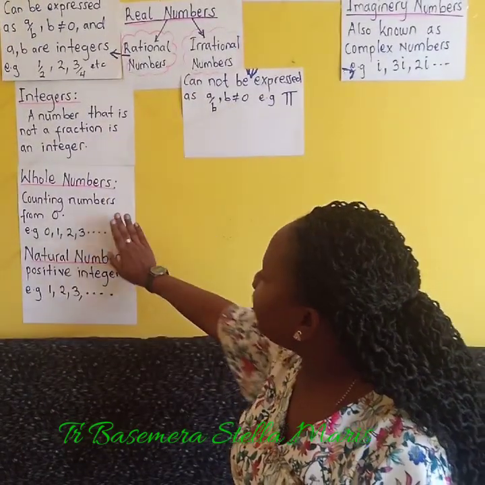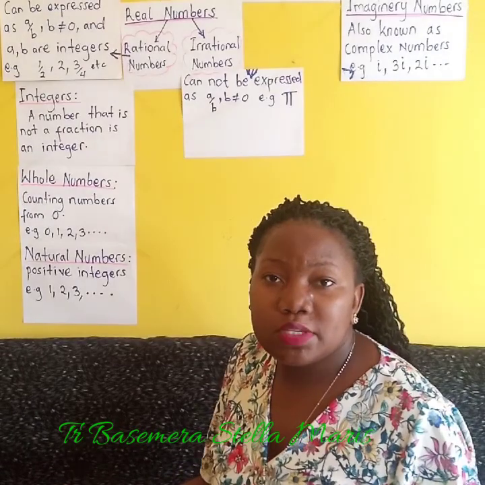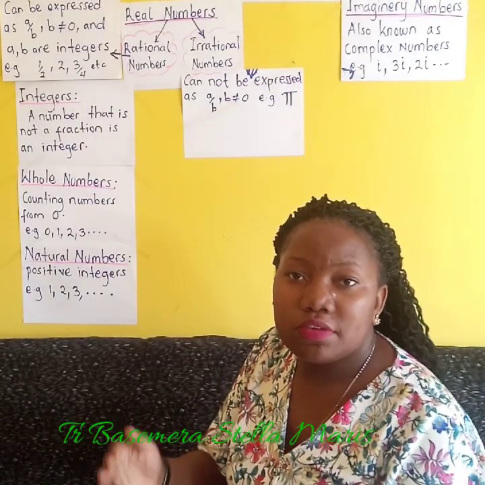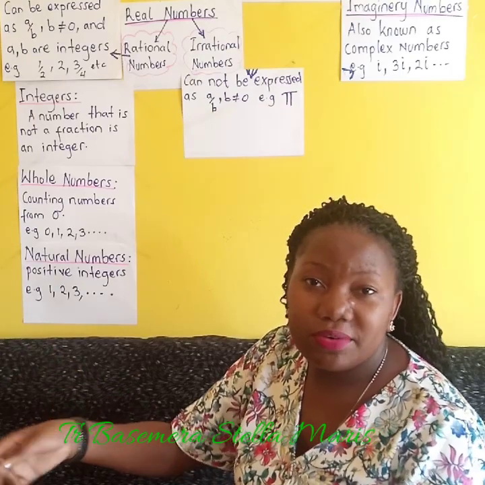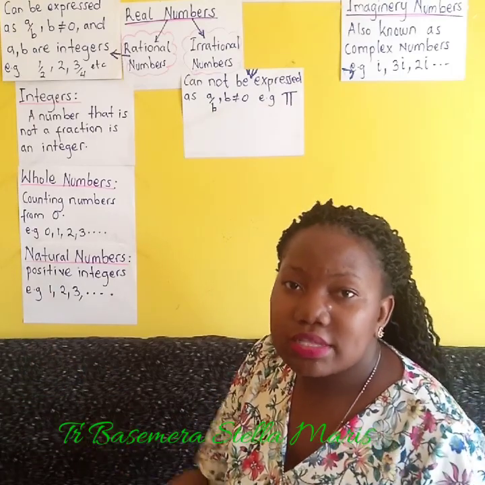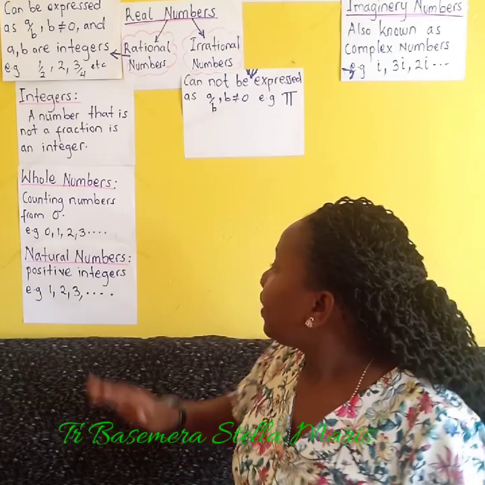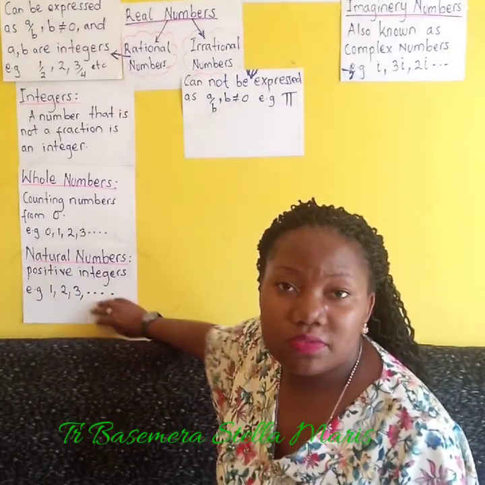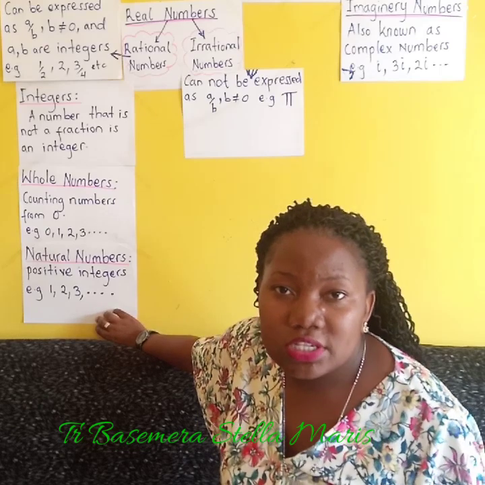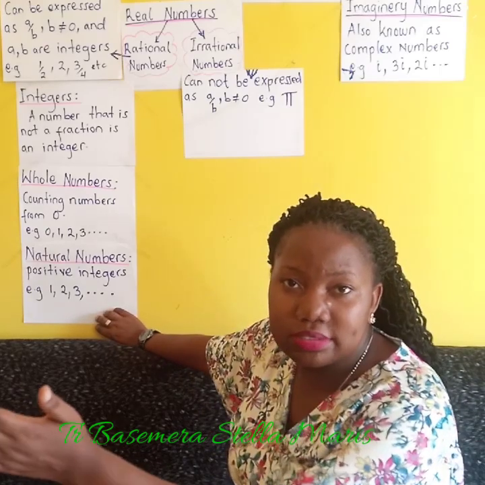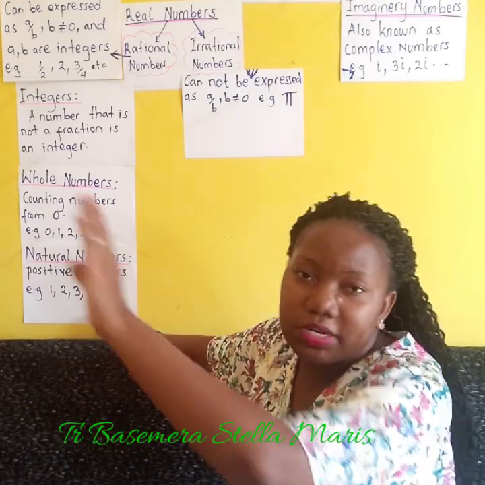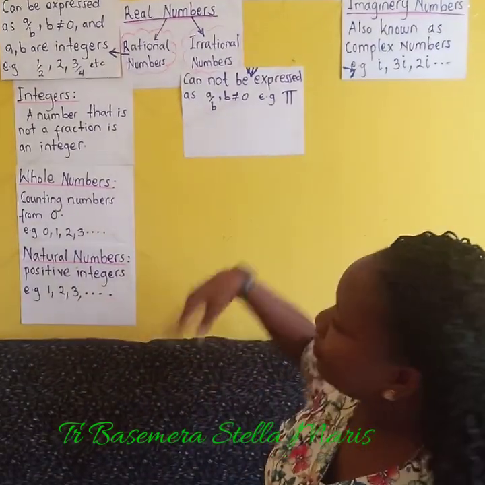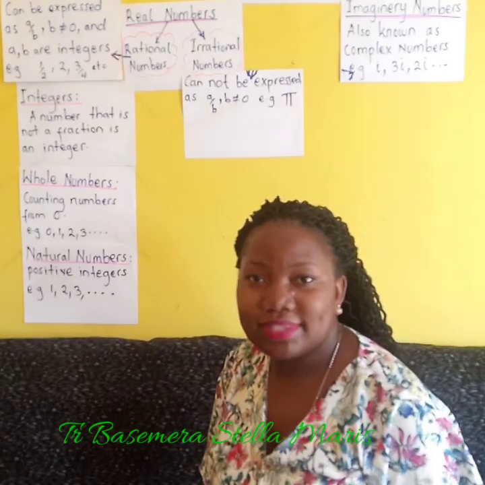Then we still have whole numbers. These are counting numbers from 0, so it can be 0, 1, 2, 3, 4, 5, so on, 100, as long as it starts from 0. Then we have the natural numbers, which we also call the positive integers. The positive integers are from 1 onwards, up to whichever number you want to stop at. So basically, this is the number system in short.